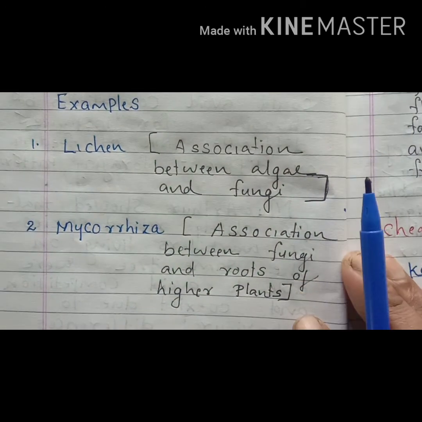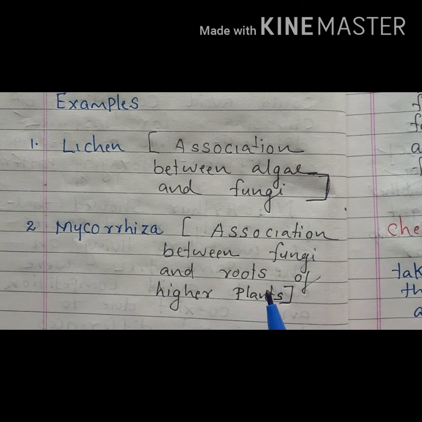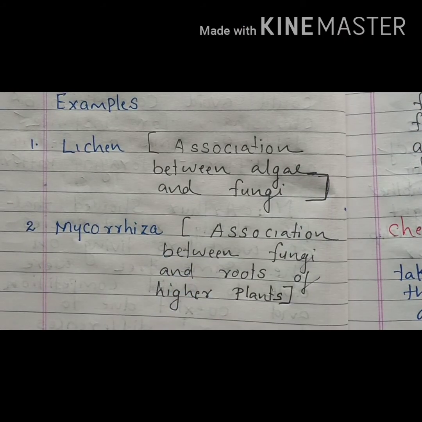Another example for mutualism is mycorrhiza. This is association of fungi on the roots of higher plants. Here also fungi help to absorb the nutrients from the soil surface, and fungi is getting food with the help of plants. So in this relationship also both the partners are mutually benefited.